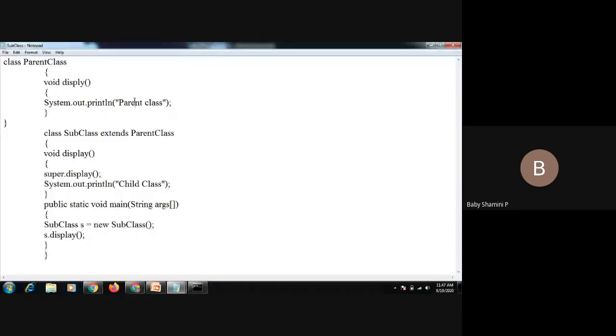So if you want to display both the parent class and child class values, we have to use the super keyword. Why do we go for super? Because both the parent and child contain the same method name. With the same method, we have to use the keyword super to execute the program. So next, compile this.